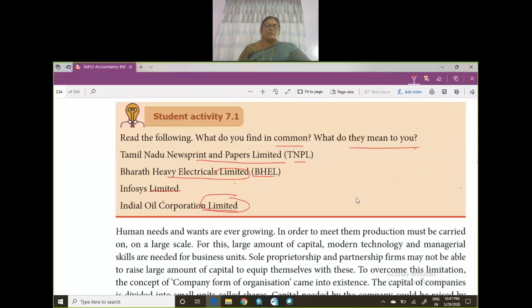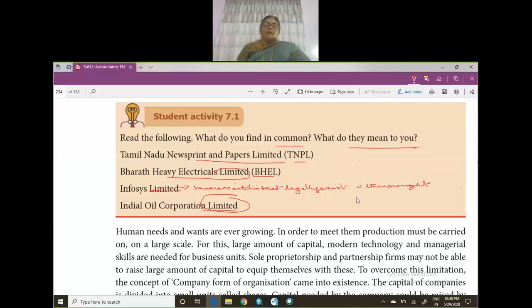So, what do you mean by limited companies? Limited companies are business entities that legally exist in their own right.